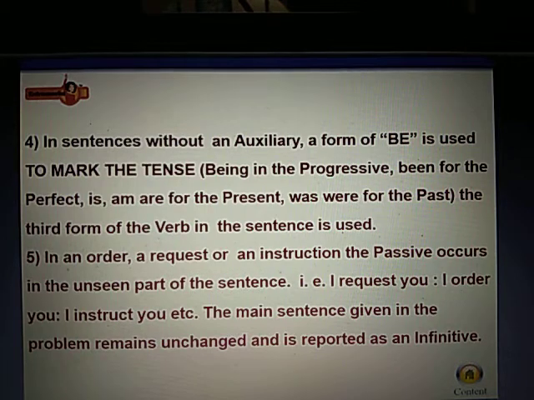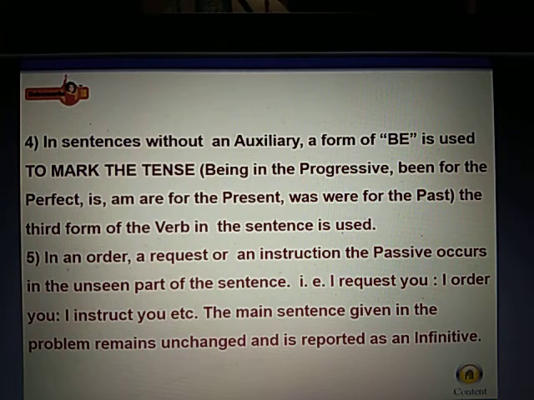In sentences without an auxiliary, a form of be is used to mark the tense: being in the progressive, been for the perfect, is, am, are for the present, was, were for the past. The third form of the verb in the sentence is used.